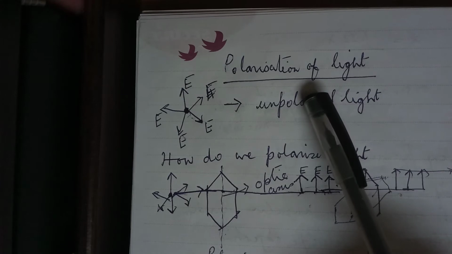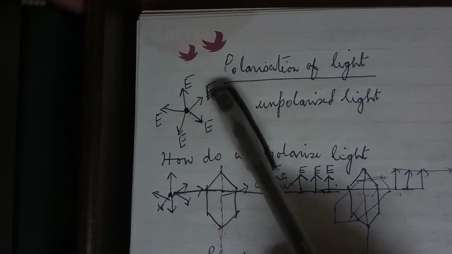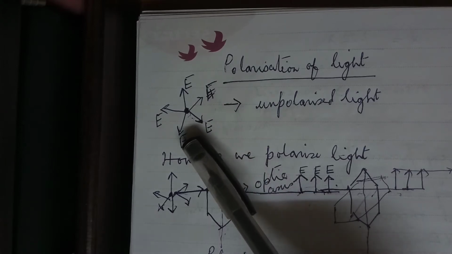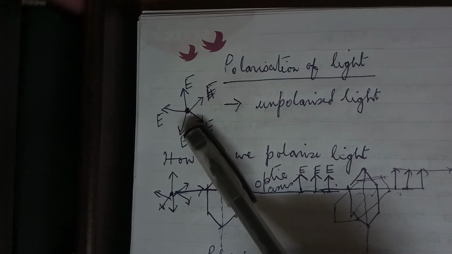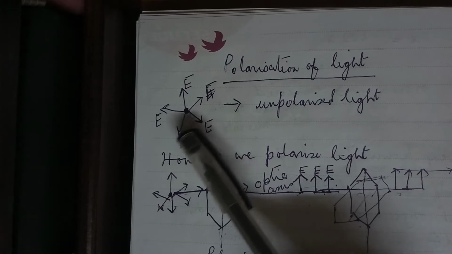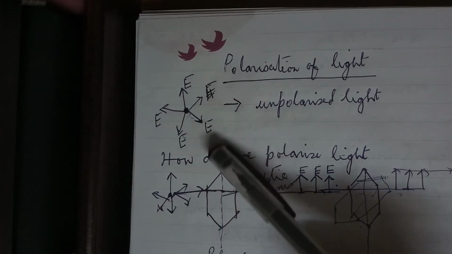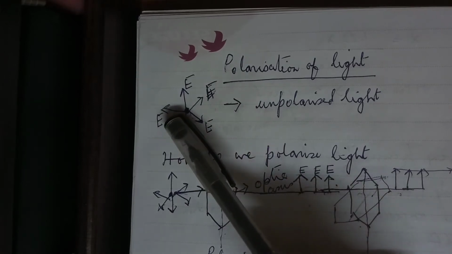We are studying polarization of light. As we all know, light is a transverse wave, and polarization basically brings out the transverse characteristic of light. It is the optical phenomenon from the study of which we can identify the transverse property of light. Now the normal light that we see every day is actually unpolarized.